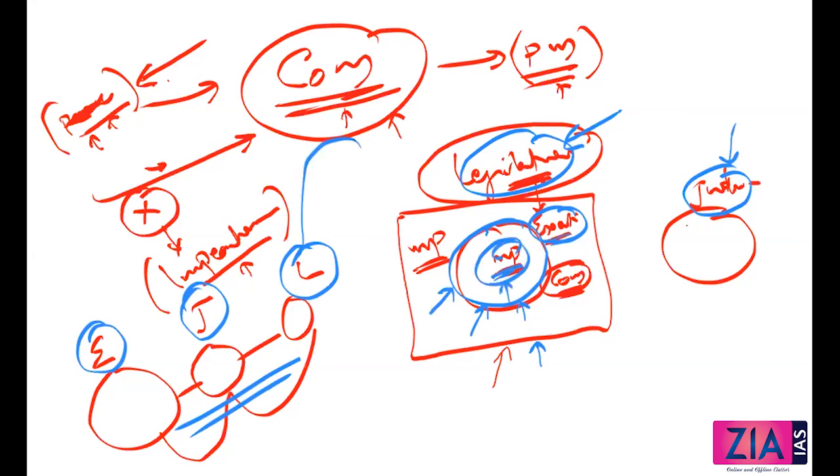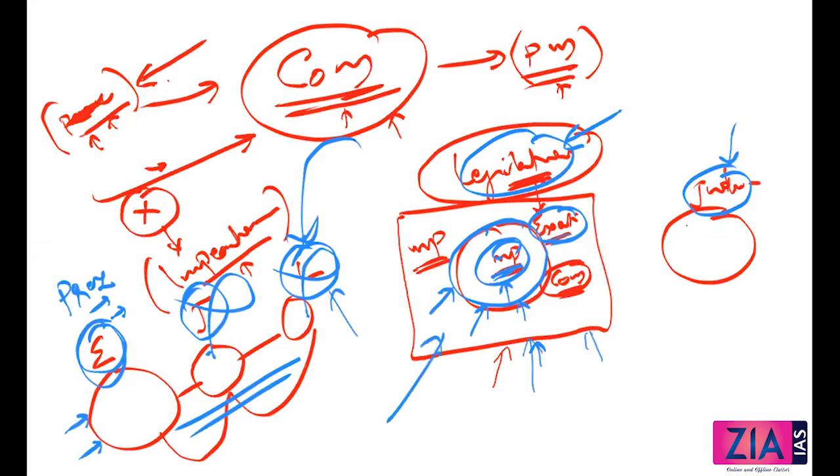But in the presidential system, if you look into it, the president is the head of the executive, and he will choose his ministers. Is it from the legislature? No. Is it from the judiciary? No. From where? From his choice, from the people who have this expertise. That's not the case here. The prime minister will come from the legislature. The other ministers also will come from the legislature.